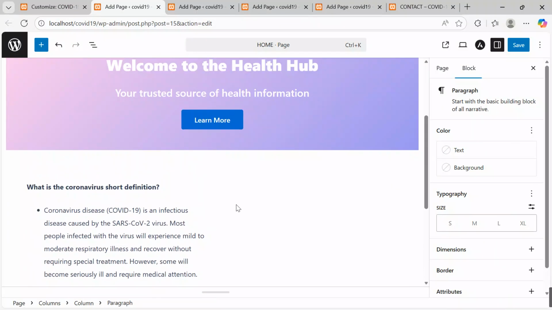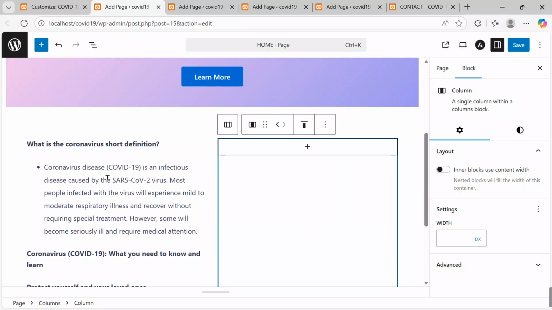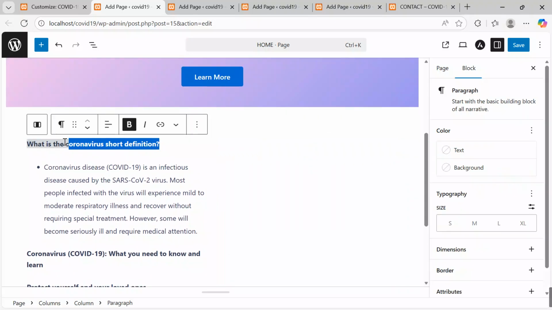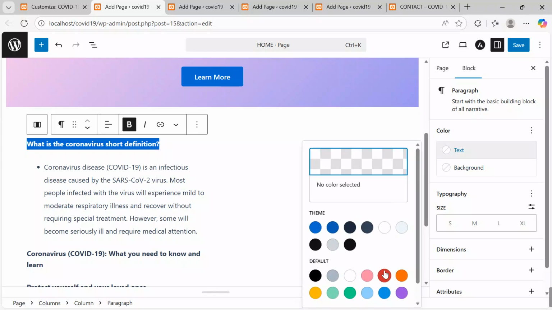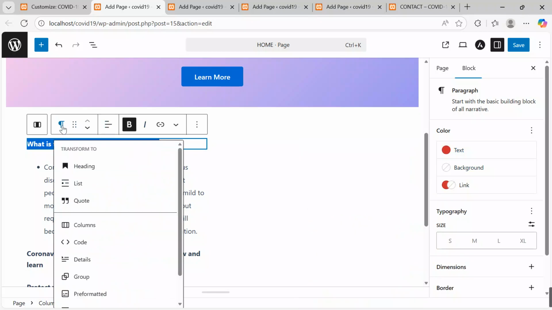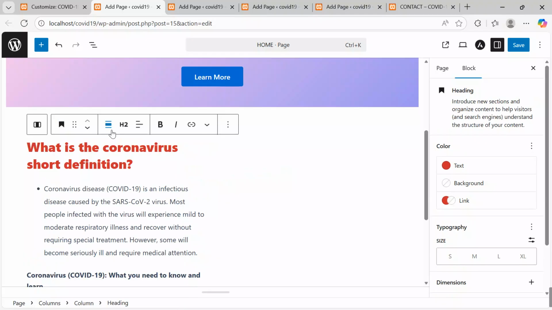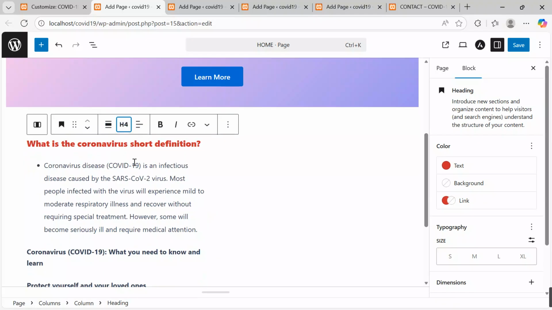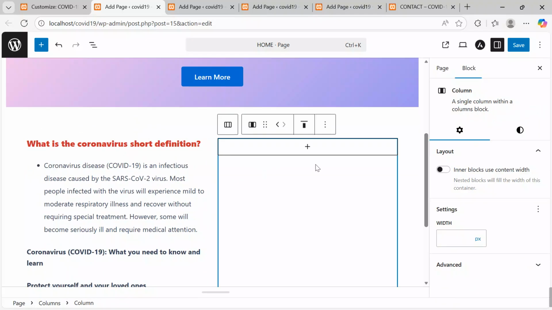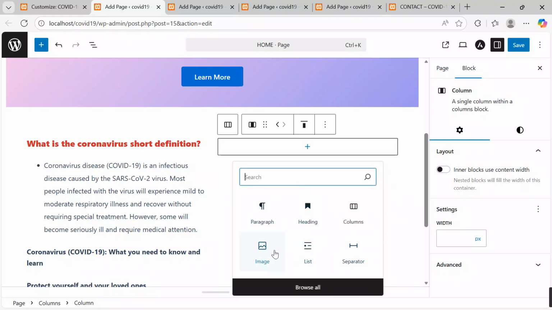Now, after pasting them over here, I can also go on to do some customization. I highlight, I say under text color, let me keep it at red. Under style, let me keep it under heading, but heading 4. Then I also go on to this other section. I say I want to insert an image. Click onto the plus, customize and say I want to insert an image.